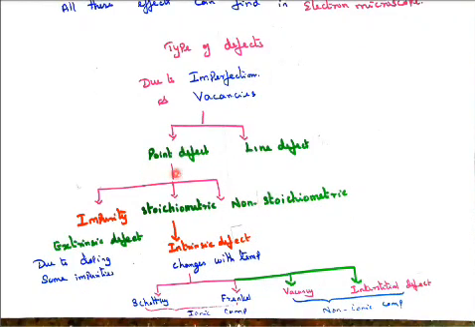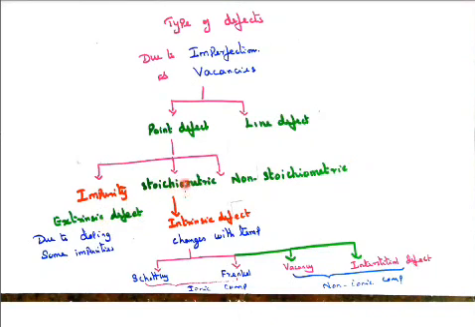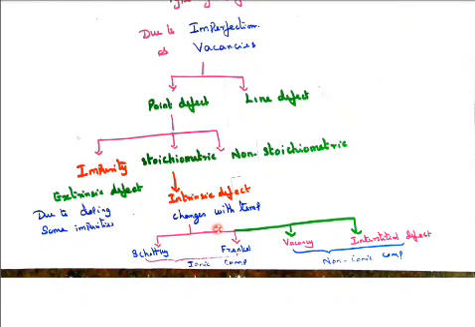For point defects alone, in your syllabus, we are going to see impurity, stoichiometric, and non-stoichiometric defects. Impurity defects are extrinsic defects due to doping some impurities, and stoichiometric defects are intrinsic defects. Intrinsic defects change with the temperature, not by adding any impurities, only by heating.